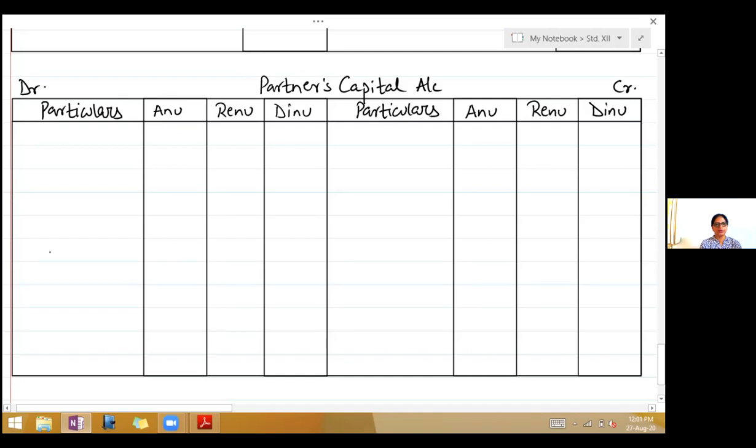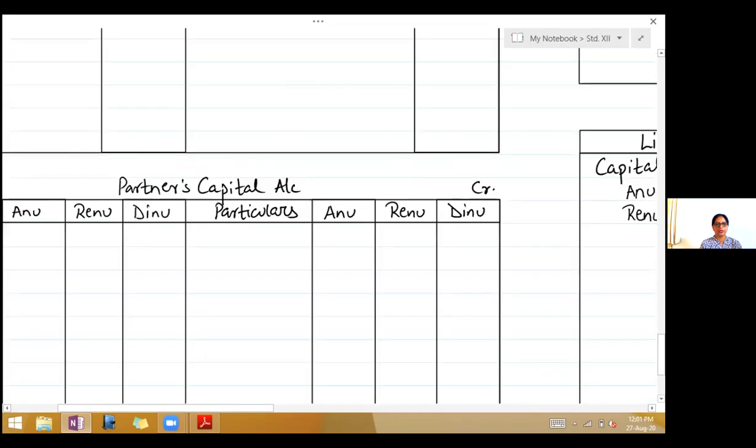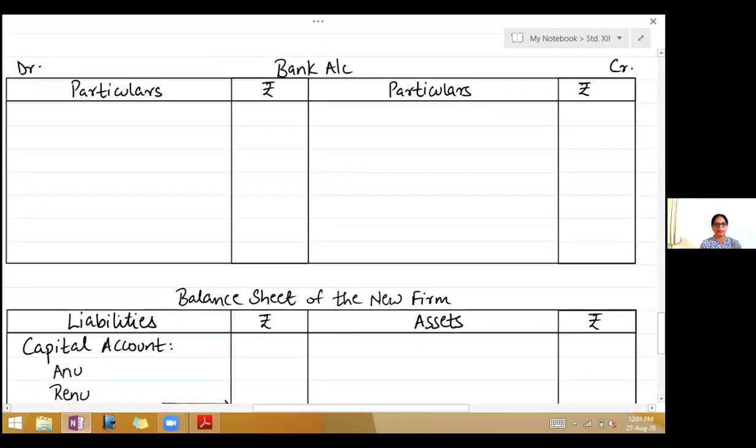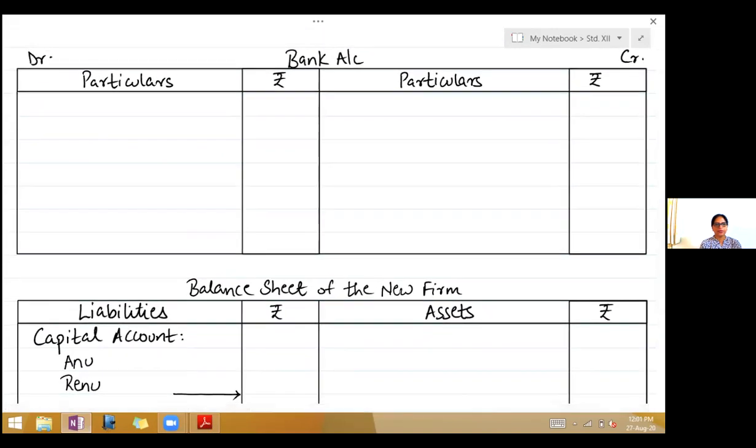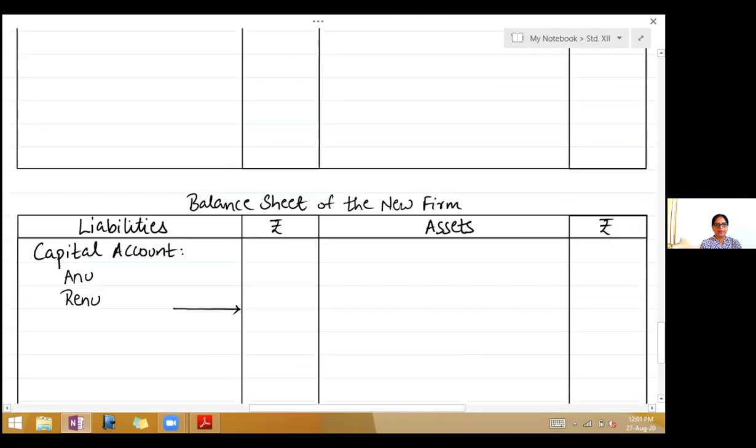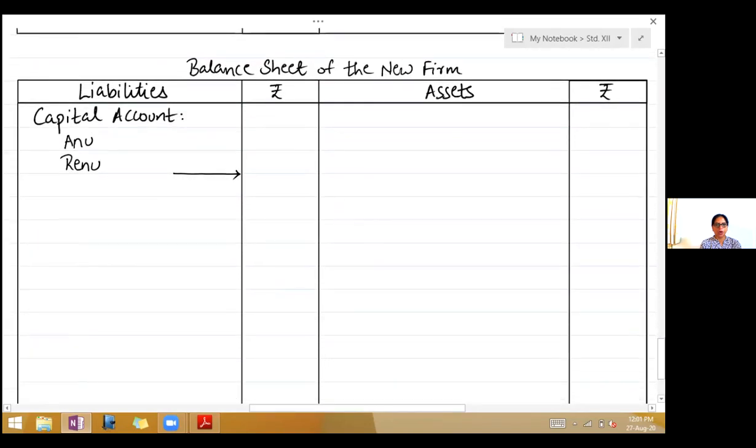Now here you will have to draw a bank account because there is some adjustment with the bank. So draw bank account and then draw balance sheet of the new firm. On the liabilities side below that, write capital account and write the names only of the two continuing partners, that is Anu and Renu.